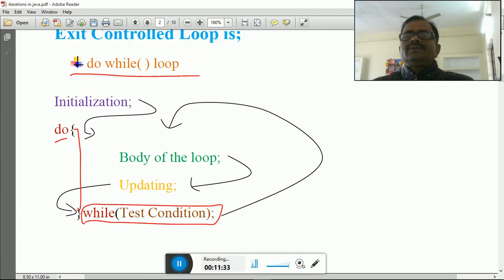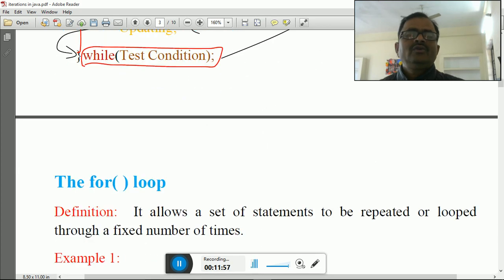So the two types of loop control are exit control and entry control. In entry control, first of all the condition will be checked. In exit control, first of all the loop body will be executed, then the condition will be checked. This is the difference between the two, and these two topics are very often asked in examinations also. What do you understand by exit control, and what do you understand by entry control loop?